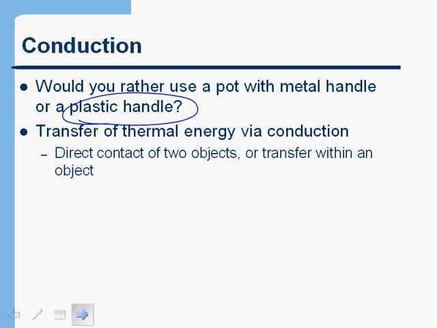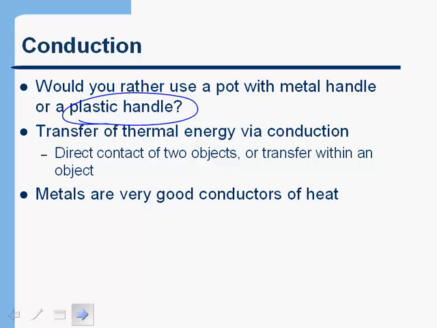So when we talk about conduction, we mean the transfer of heat or thermal energy either from direct contact between two objects. For example, if you touch something that's hot, you're feeling that heat through conduction, or transfer within an object. So we know, for example, that the metal handle of a pot is going to transfer heat very efficiently, and therefore the handle of that pot is going to get hot. So metals are very good conductors of heat.